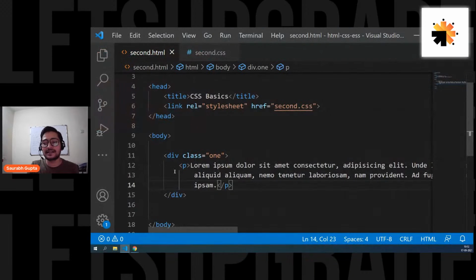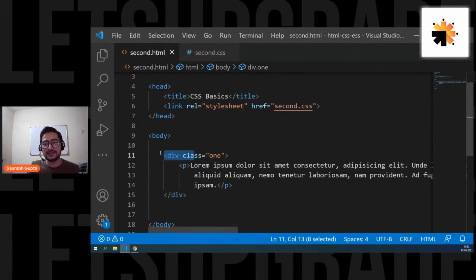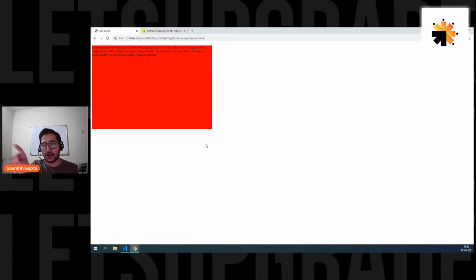Why do we call it a child? Because it is inside the div, right? So we can also call it a child element. This P is a child of this div element. This div element is a child of the body, right? Just like a normal structure, a tree structure. Is that clear, everyone? So you can see how your P element is getting contained inside that box. Are we clear, everyone?